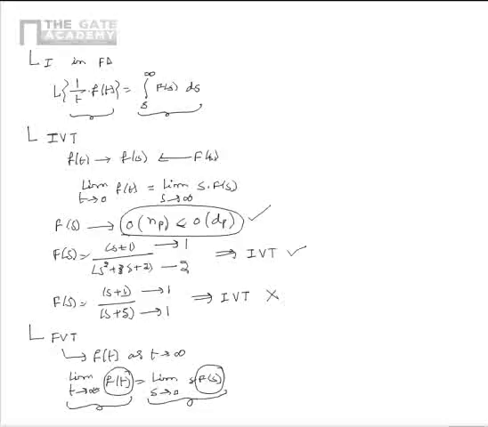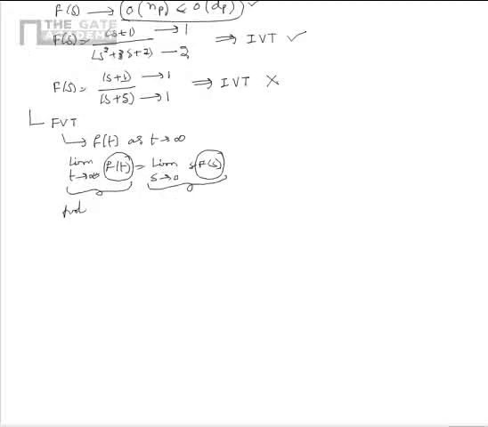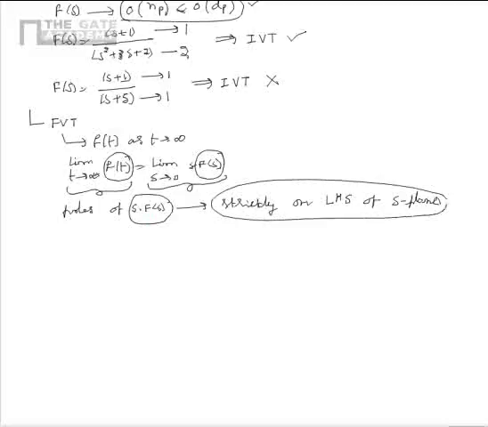Also please note that for applying the final value theorem to any function f of t, the necessary condition is that the poles of s into F of s should be strictly on the LHS of the S plane. That is, the poles of the rational function s into F of s should be strictly on the LHS of the S plane. If the poles lie on the RH side or on the j omega axis, final value theorem cannot be applied.